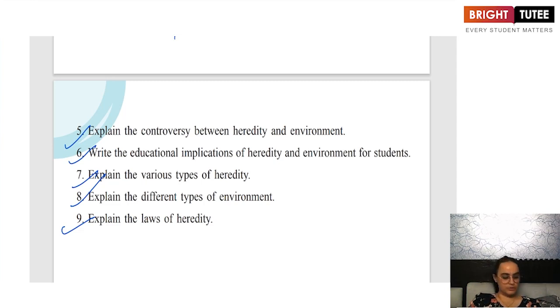And with this, my dear students, we come to the end of this chapter. So we have discussed the topic and the relevance of both heredity and environment in our life. I hope the chapter was clear to you.